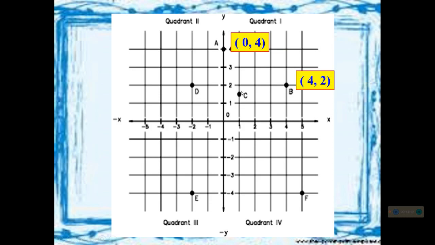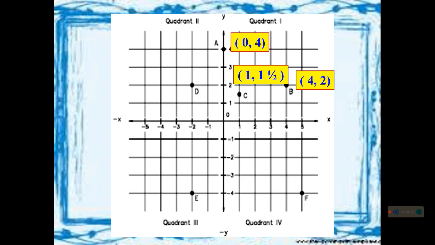And then point C. It seems it is not exact, but you can denote this using fraction or decimal. X will be from here, y will be from here. So we have 1, 1 and 1/2, or 1 and 1.5.